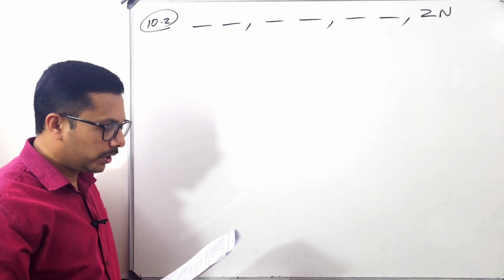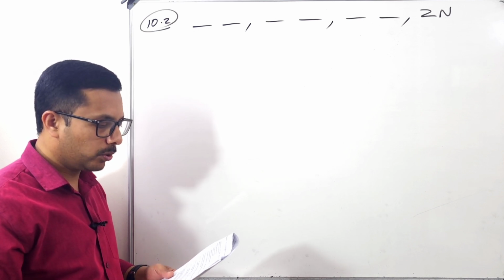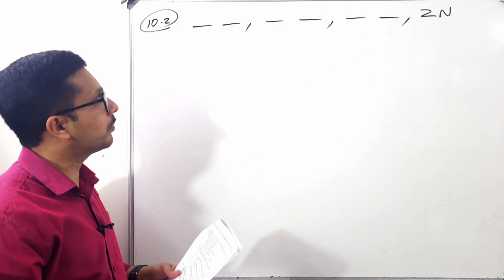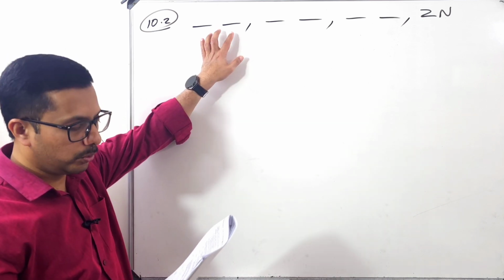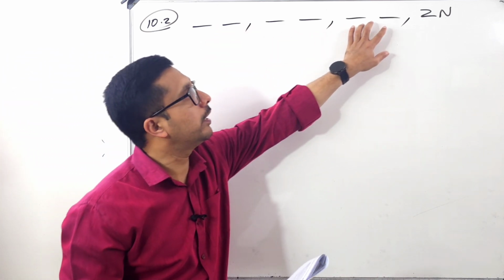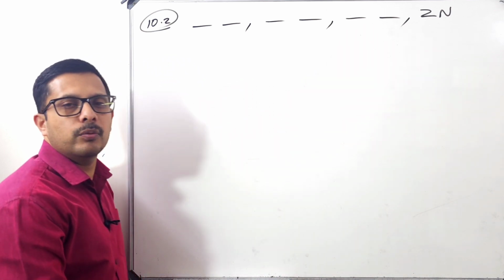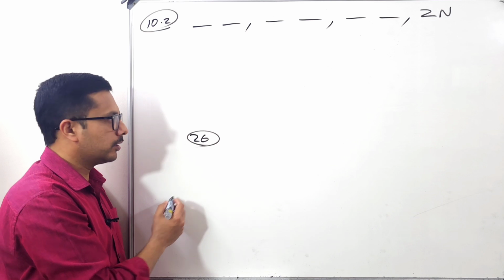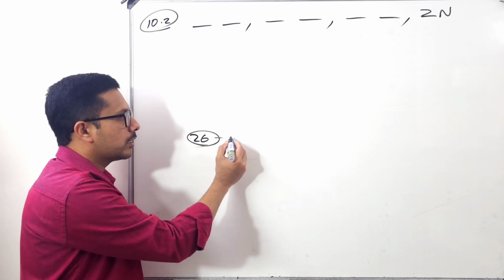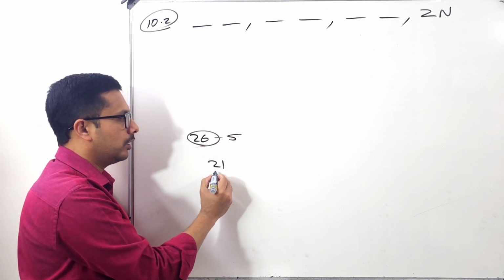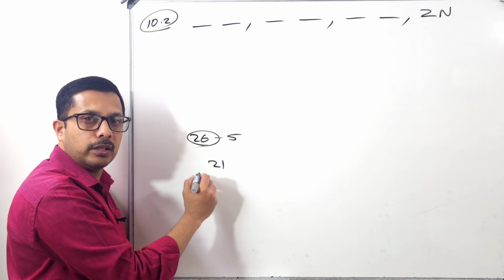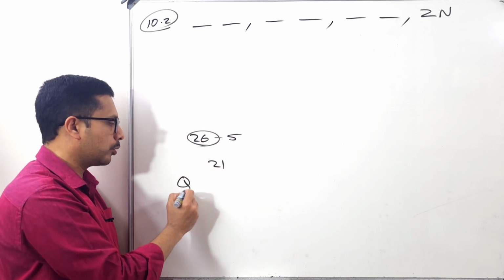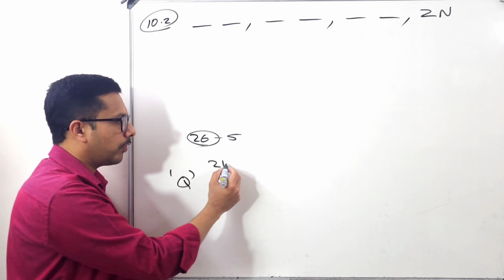Now all 26 letters of the alphabet excluding Q and 5 vowels. So there are some conditions for this one. Okay, they can't include any letter here. Okay, so total how many letters are in the alphabet? 26. Okay, how many are vowels? 5. So 26 minus 5, that is 21. Okay, then there is one more, there must not be a Q also must not be there. Am I right? So one more minus.